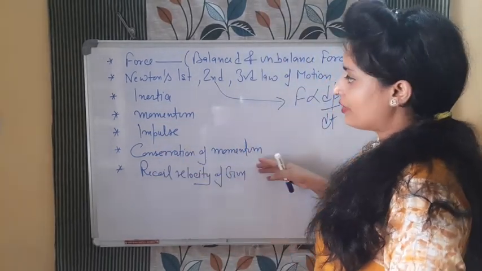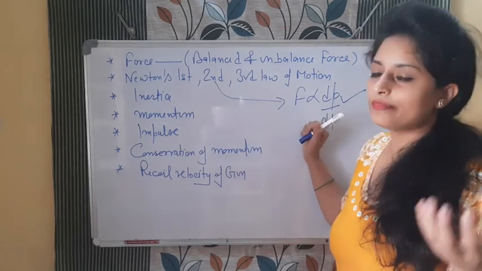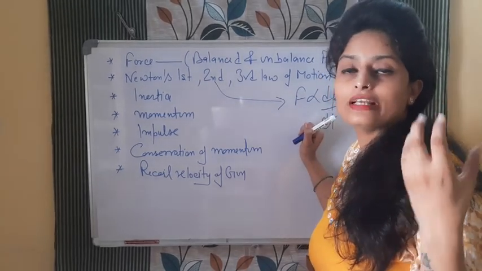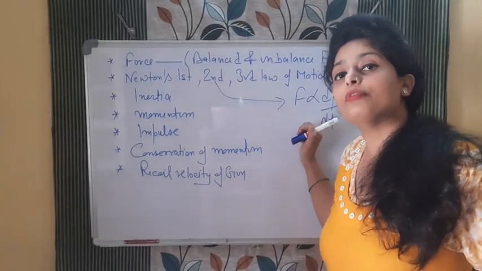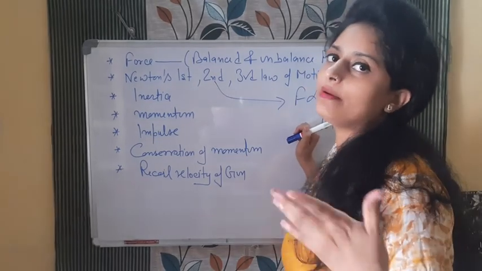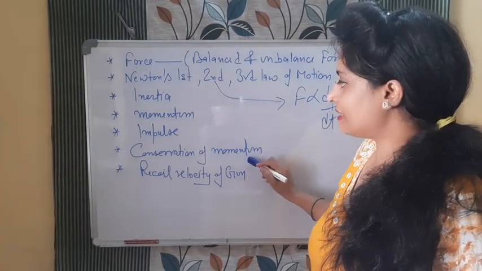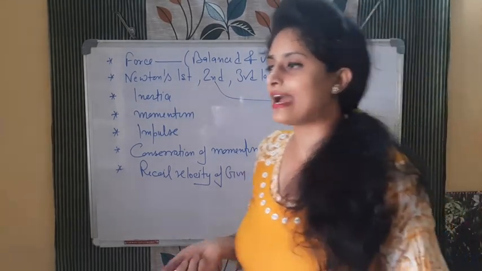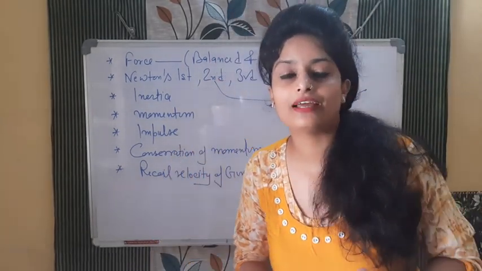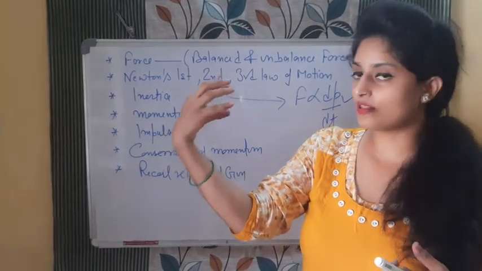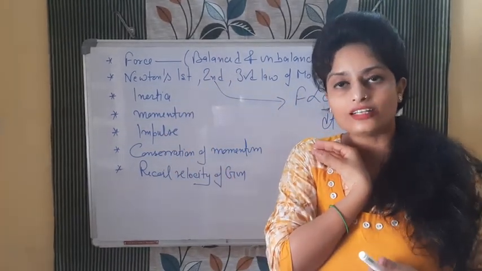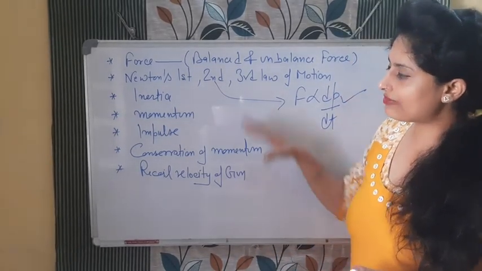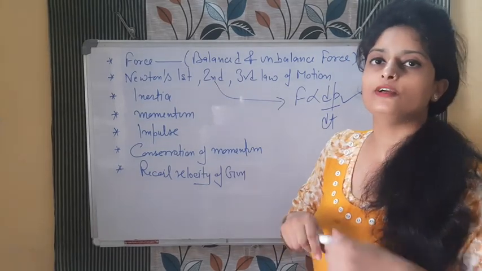Then today we studied the conservation of momentum: during a collision, when some accident is happening or two bodies are colliding with each other, the net momentum before the collision is equal to the net momentum after the collision. On the basis of this, there is one topic known as the recoil velocity of the gun. It means when we fire a bullet, the gun comes in the backward direction with some velocity, and that is known as the recoil velocity of the gun. So we calculated that also. These were the theory parts. In the next part we will do numericals.